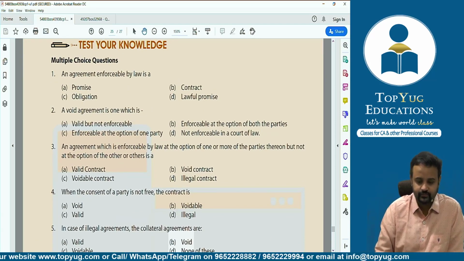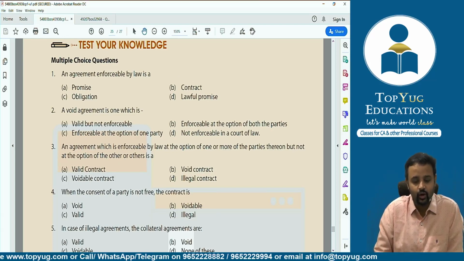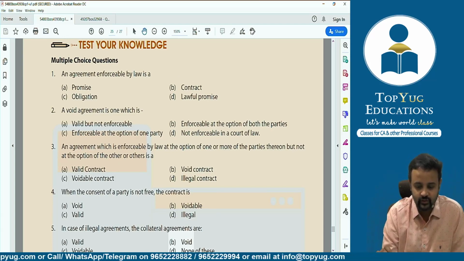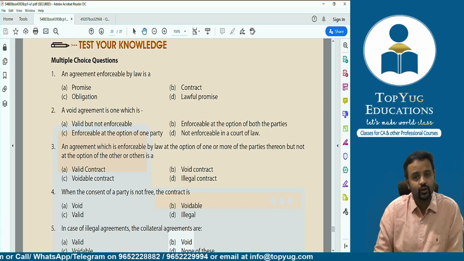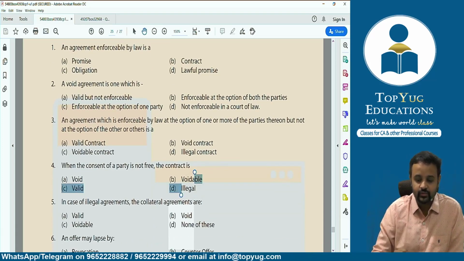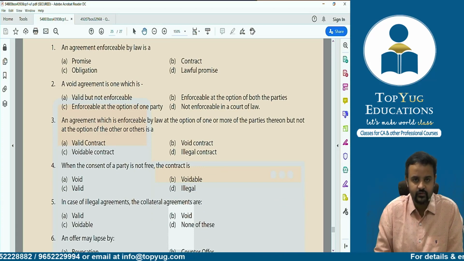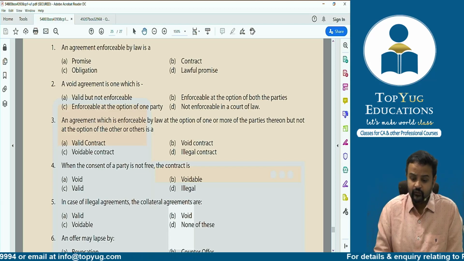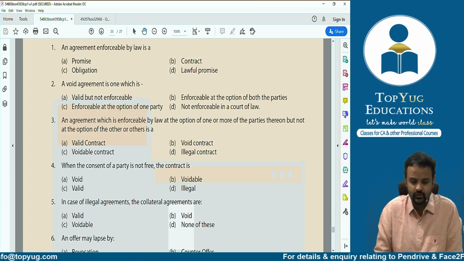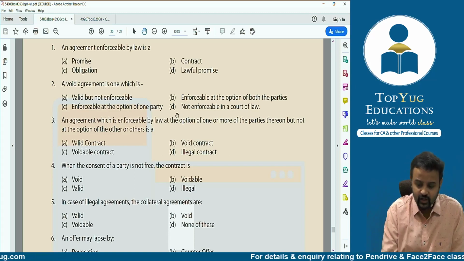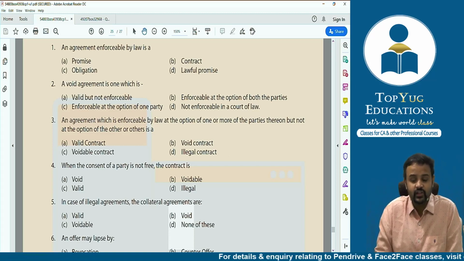Let's try to answer. An agreement enforceable by law is what? Obviously, it's a contract, correct? So option number B is the answer. Next, a void agreement is one which is, they say, valid but not enforceable. How can void agreement be valid? It's a contradictory statement. Enforceable at the option of one of the parties? No. Option of both the parties? No. Obviously not. The right answer is it is not enforceable in court of law. So answer is option number D.